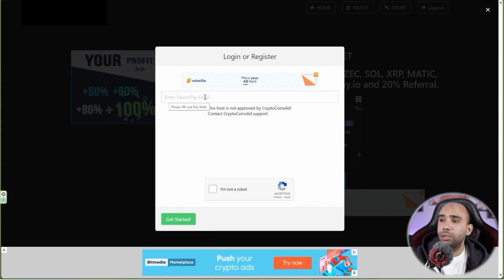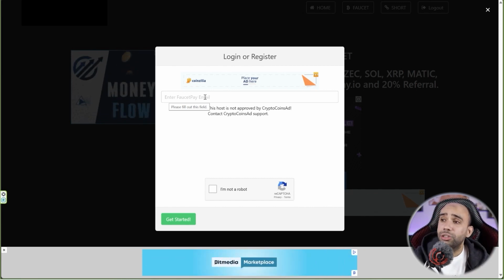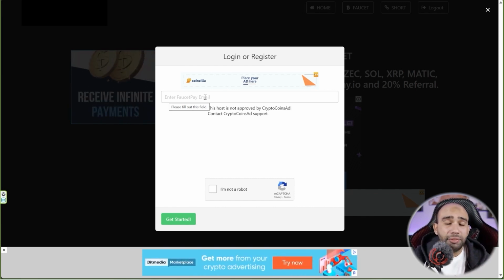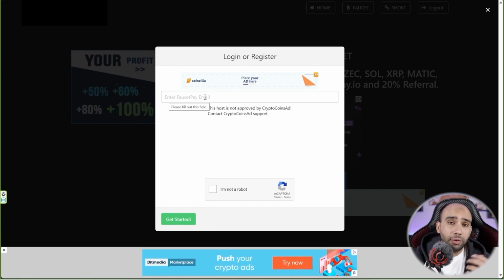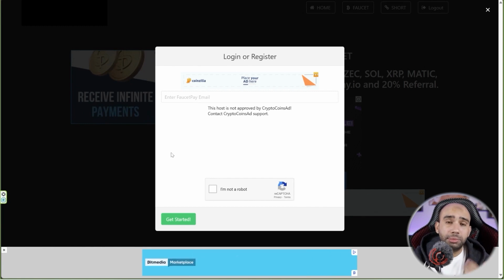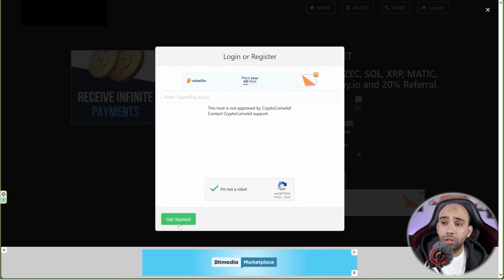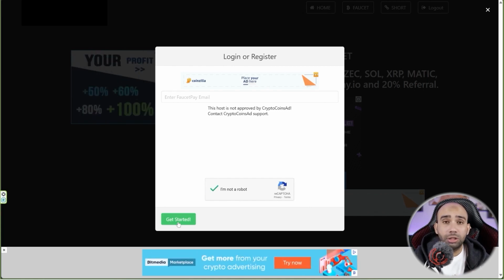The website link, the Binance explanation and registration link in order to withdraw your profits from FastPay to Binance, and the link to FastPay, with which you register an account in order to withdraw from the site to FastPay. Okay guys? Very good. So here you put the email of your FastPay, then check I am not a robot, and then go to Get Started. Immediately, that's it. You created an account on the site. You don't need anything easier than that.